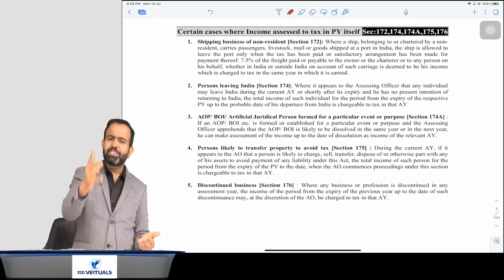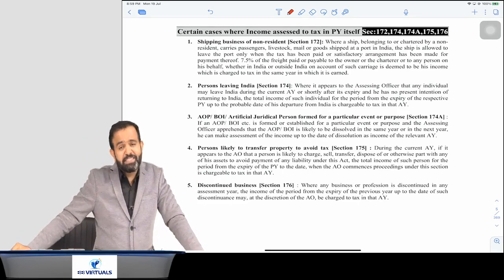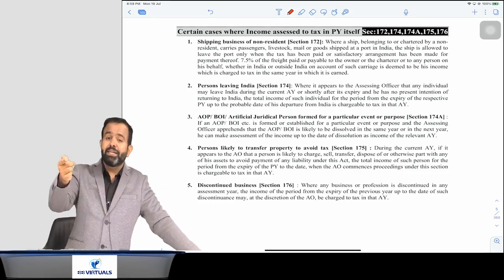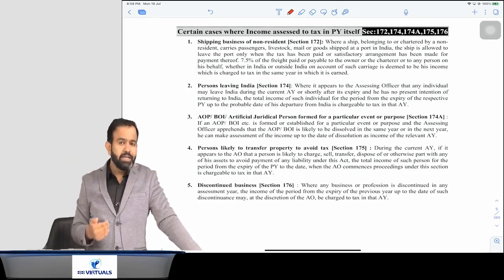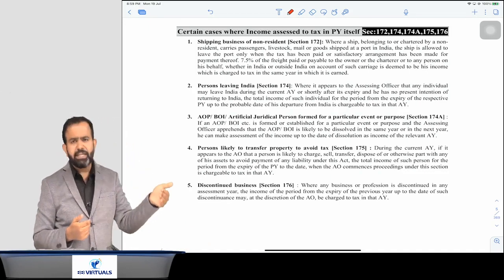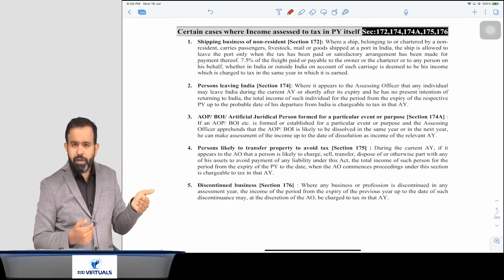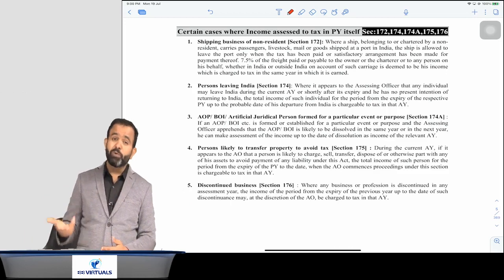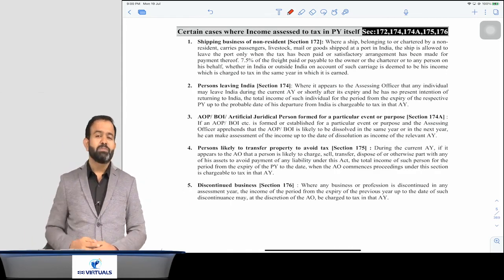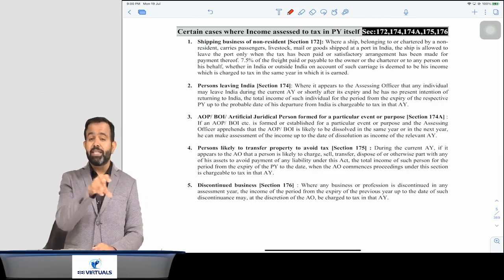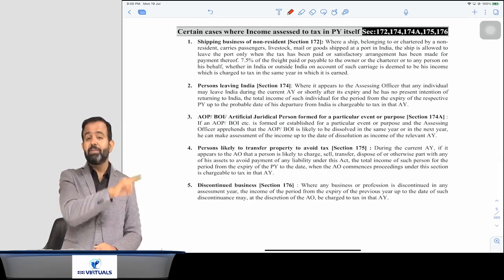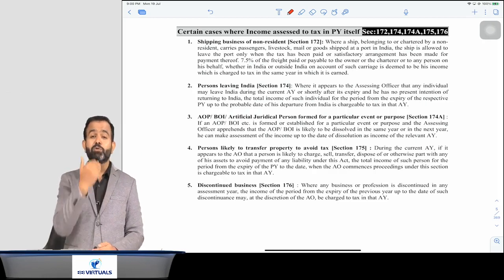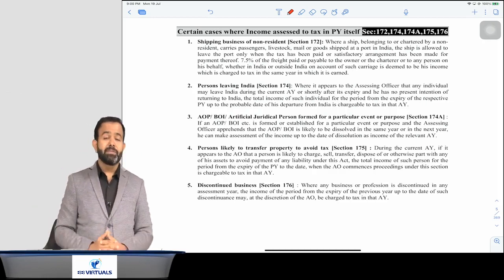So what happens? Section 172 says that if any non-resident has a ship and comes to any Indian port, then before departing from the Indian port, they have to pay the tax. How to calculate the tax, we will discuss in PGBP. Whatever freight is received by that ship, the captain or master of the ship will multiply that freight by 7.5%, then calculate the tax and pay it to the Indian income tax department.